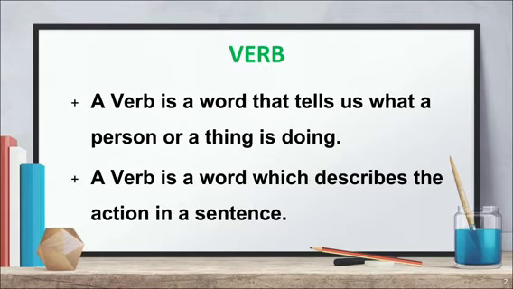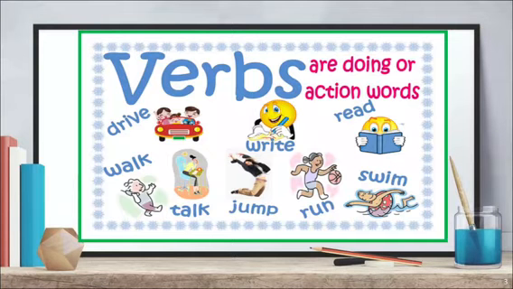Anything you do in your whole day, whether it is sleeping, eating, studying, cooking, dancing, playing, is a verb. A verb is a word that tells us what a person or thing is doing. A verb describes the action in a sentence. So to summarize, verbs are doing or action words which tell us that an action is going on. For example, drive, write, read, walk, talk, jump, run, swim.